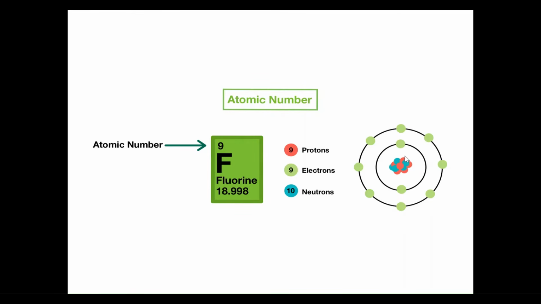And if we were to count the protons and the neutrons, there should be in fluorine 9 protons and 10 neutrons. So the link here, the little cheat code, is that if you look at the number at the top, the atomic number, that represents how many protons are in the nucleus of that atom.